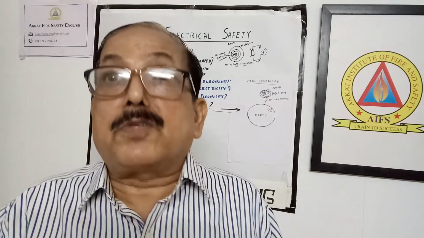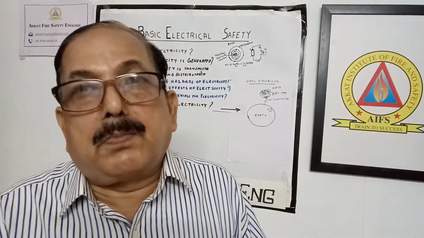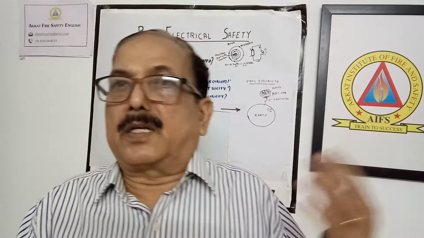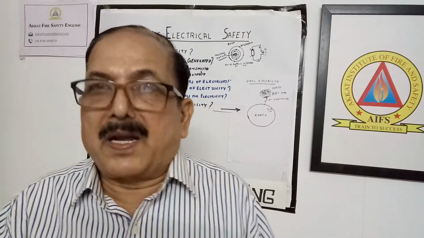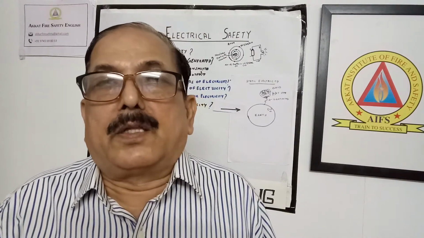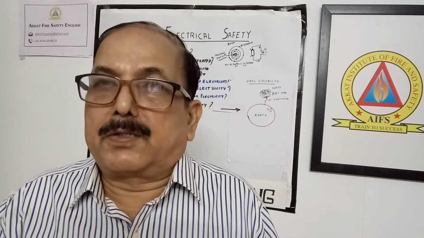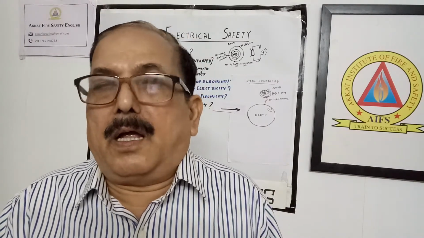Then there are more electrons, because there are 9 electrons and only 8 protons. Then this will become a negative charge. So one is a positive charge and the other is a negative charge, because it is not a balanced condition. In this condition, these charges can build up more. If the charge is building up a lot, then, as you know, opposite charges attract, and like charges repel each other.